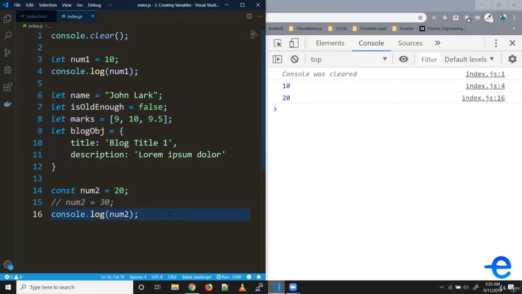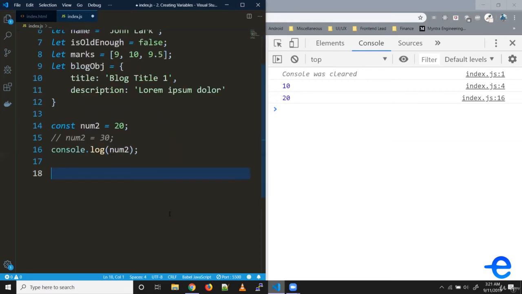So what's the benefit of creating variables using let and const? With const, we can create constant variables, or variables with constant values which cannot be updated anytime later. Another benefit is variables created using let and const are block scoped, and they do not support hoisting. So this saves us from a lot of unexpected errors.